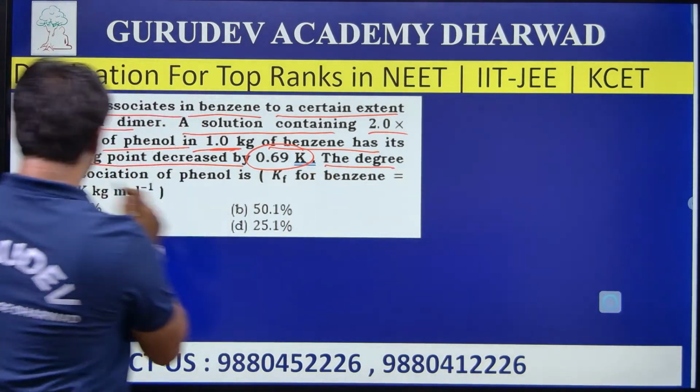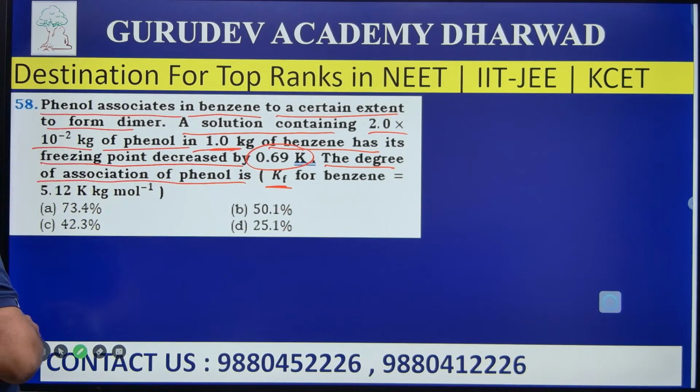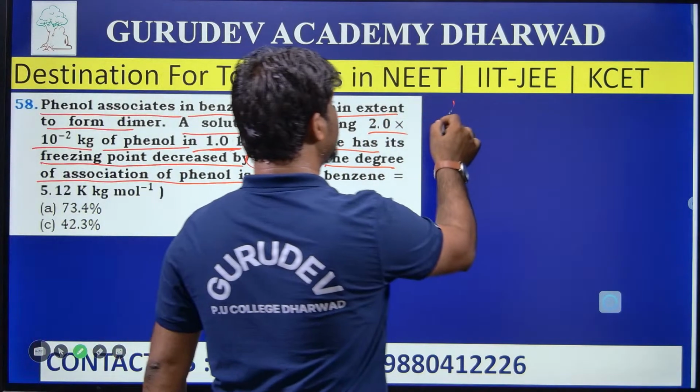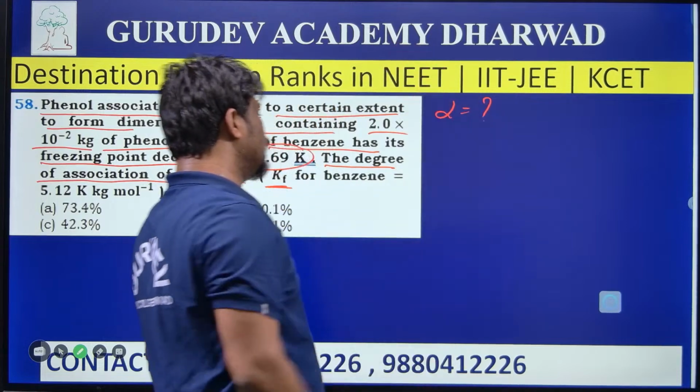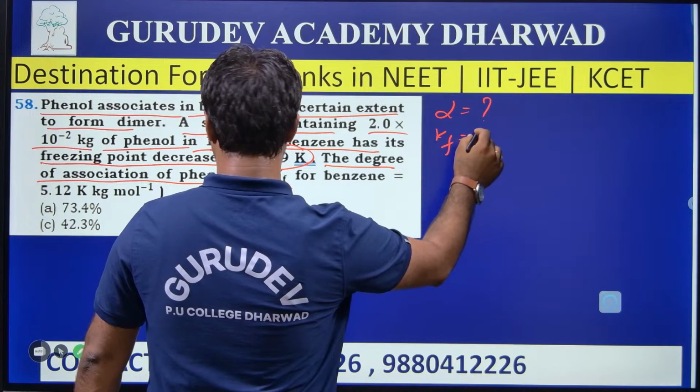Next, the degree of association of phenol is asked, and Kf for benzene is given as 5.12 Kelvin kg per mole. We need to calculate alpha, the degree of association of phenol.